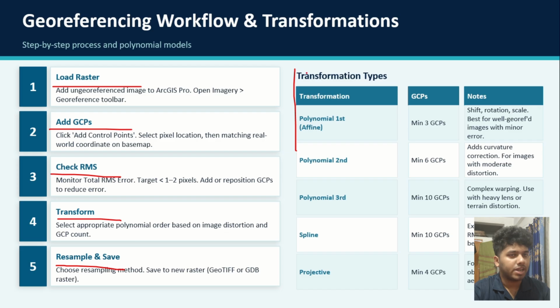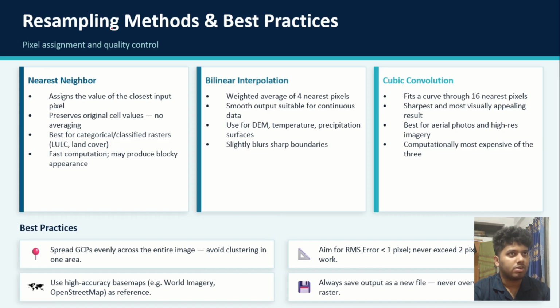These are the transformation types, but most of the time we will use polynomial first order, affine, because only 3 GCPs are required for this. Later we will use polynomial second degree, polynomial third, spline and projective. For the resampling method, the most commonly used are bilinear and cubic, because nearest neighbor is old and doesn't provide the correct actual values.